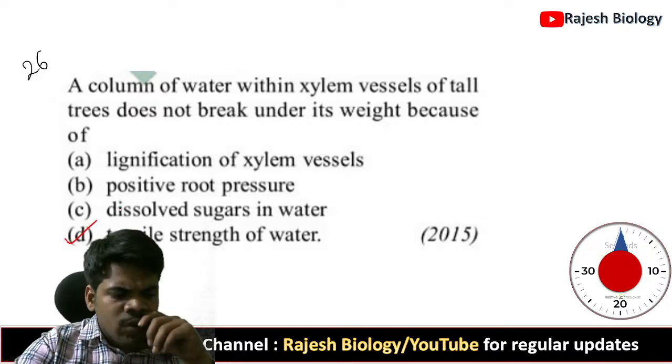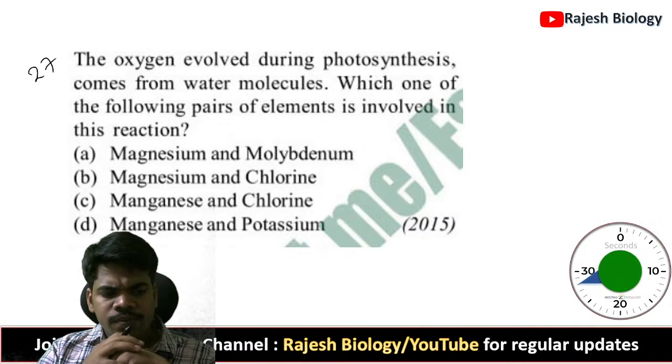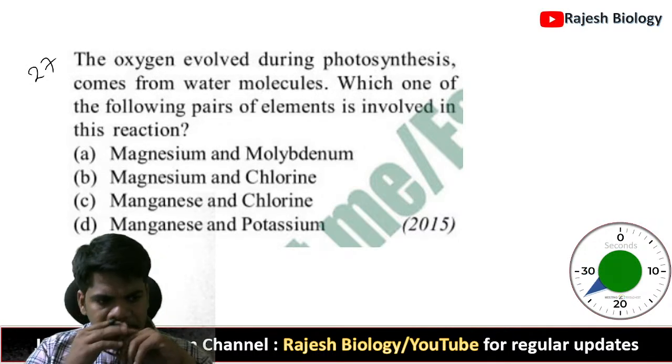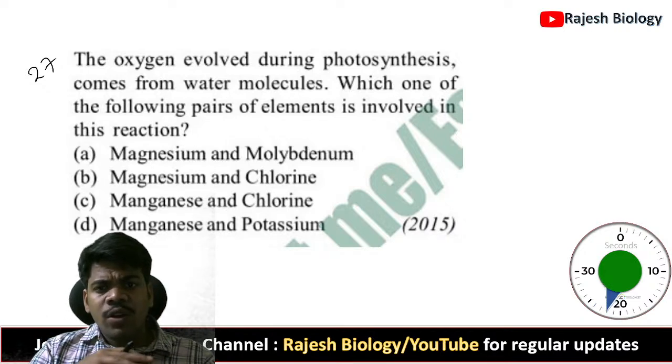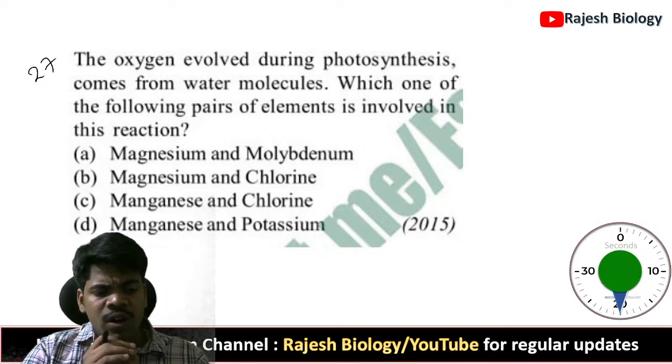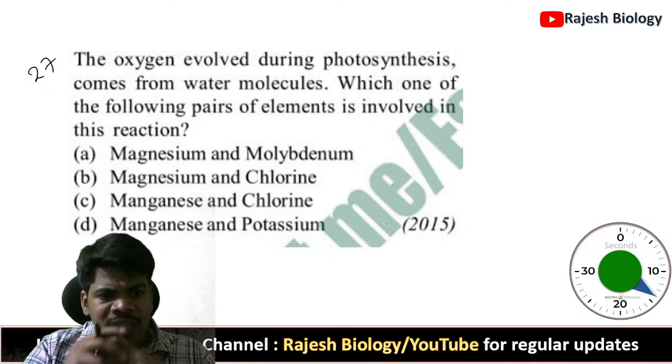Tensile strength of the water. 27th question. The oxygen evolved during photosynthesis comes from water molecules. Which one of the following pairs of elements is involved in this reaction?